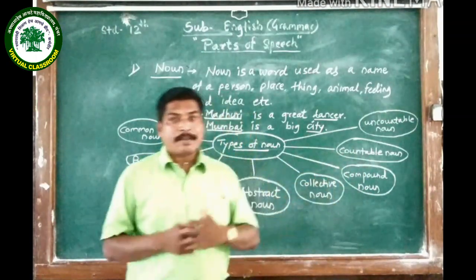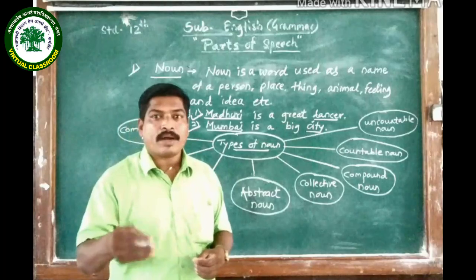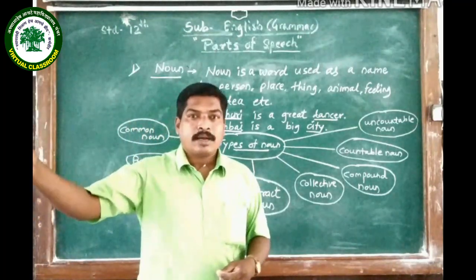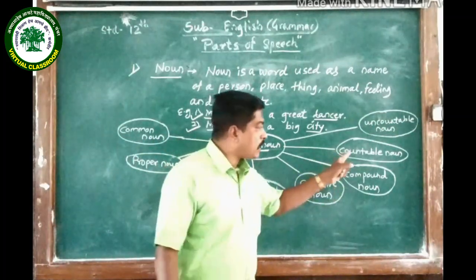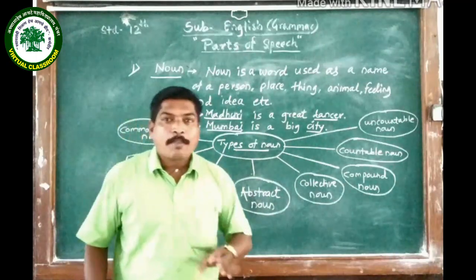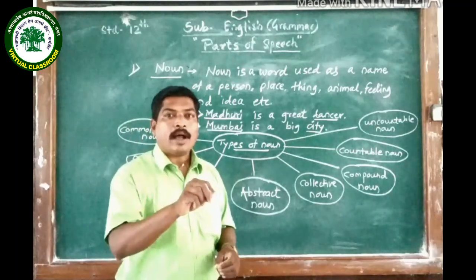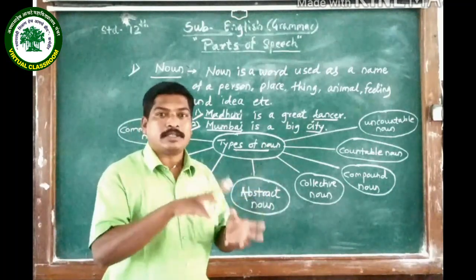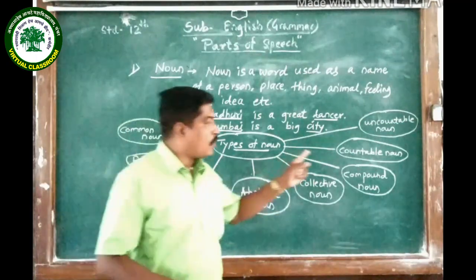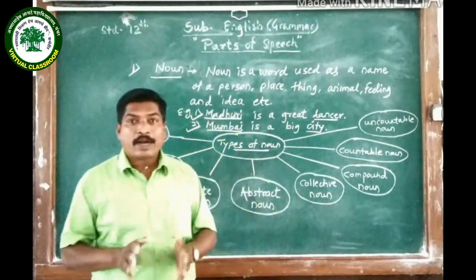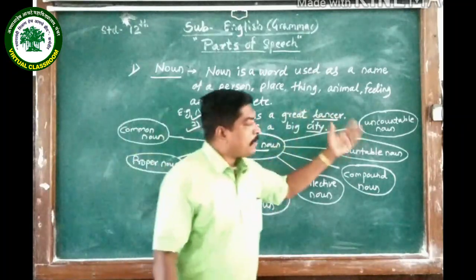countable noun. What is a countable noun? The things which we can count by giving them numbers 1, 2, 3, 4, 5, 6, 99, 100. Those things come under this category. The peculiarity of this countable noun is that this kind of noun can be modified into its plural form. If I say one boy, I can modify that boy into plural form, boys, girls, animal, animals. So all these are countable nouns, and a countable noun is a kind of noun that can be modified into its plural form. Then uncountable noun.